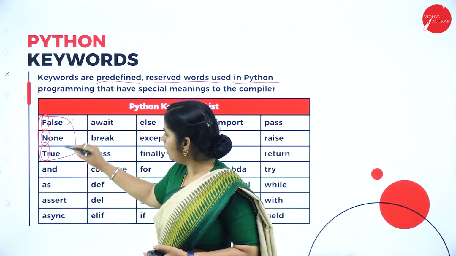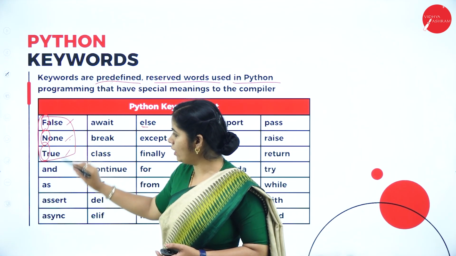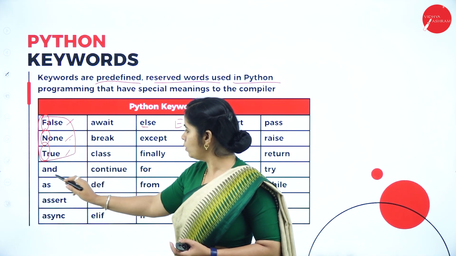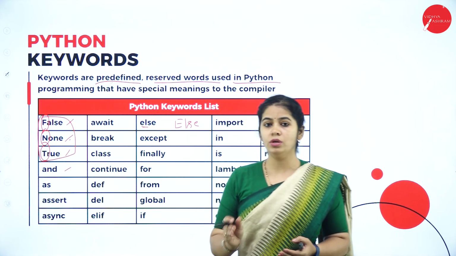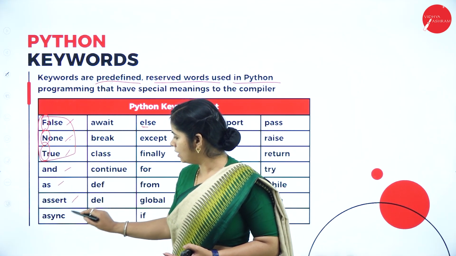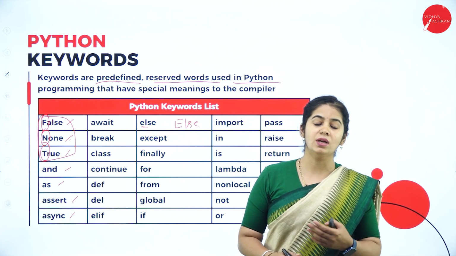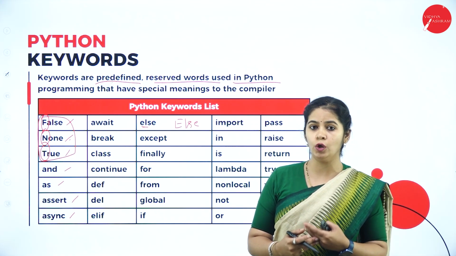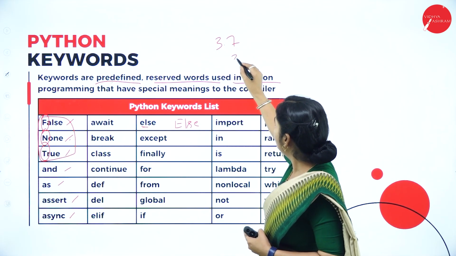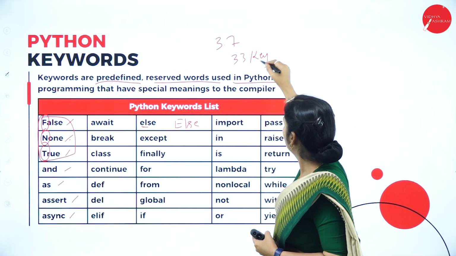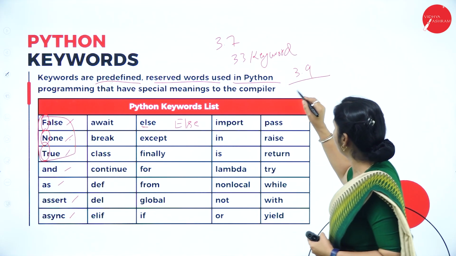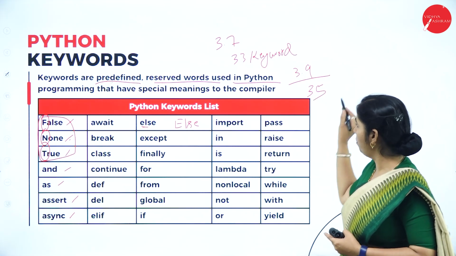These are the Boolean values: False, True, and None. Whenever we need to represent Boolean values, we'll be using them, along with and, or, as, assert, async. These are some of the keywords used in Python. Currently for version 3.7, there are 33 keywords. And for 3.9, they have improved to 35 plus.